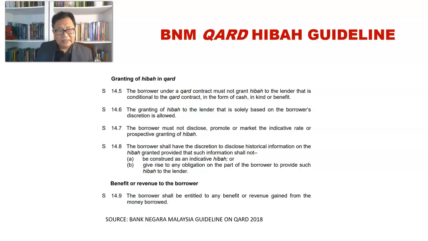There shouldn't be any kind of profit sharing between the bank and the depositor. The bank would be responsible as a borrower to return the deposit amount to the lending party, that is the depositor, at maturity.